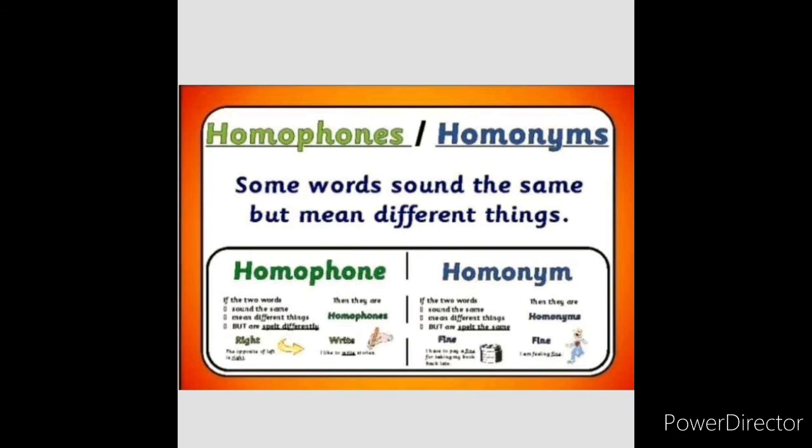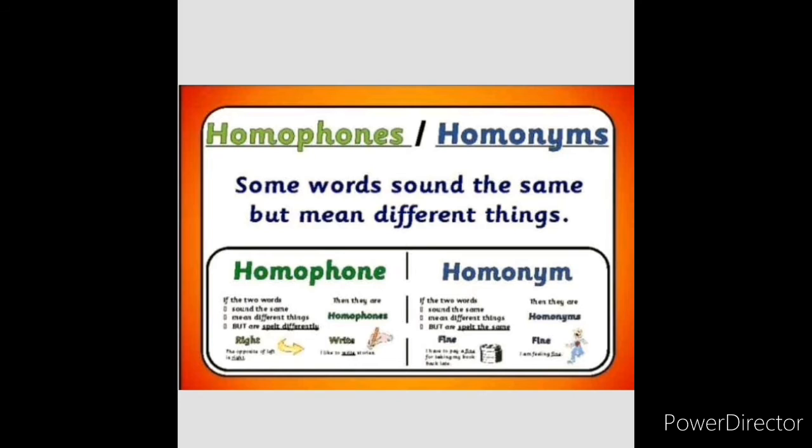Now, homophones and homonyms, same words, okay? These are the differences between homophones and homonyms. If two words sound the same, mean different things but are spelled differently, they are called homophones, okay? Right, for example, right, write. Now, if two words sound the same, mean different things but are also spelled the same, that is called a homonym.